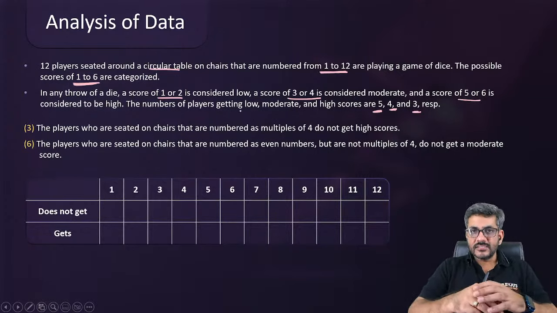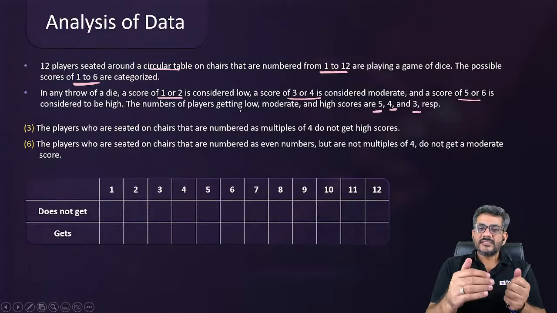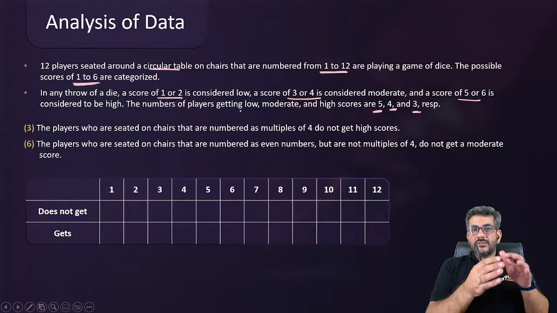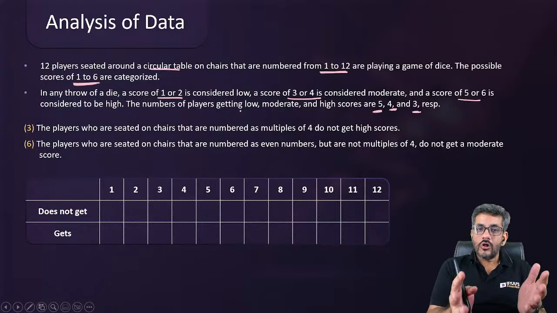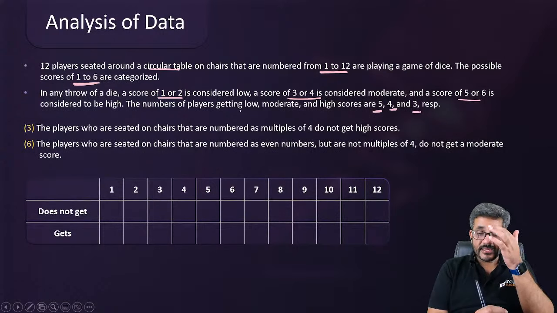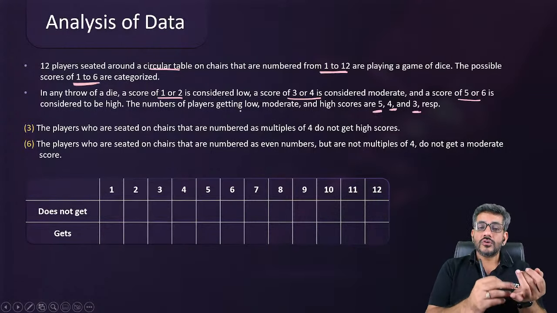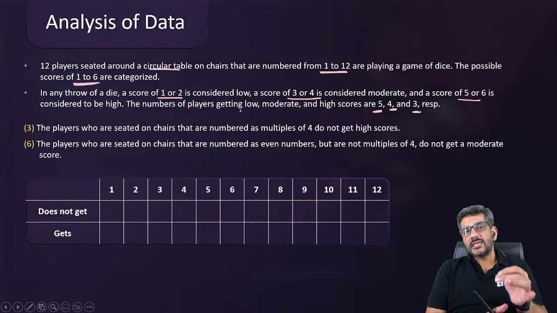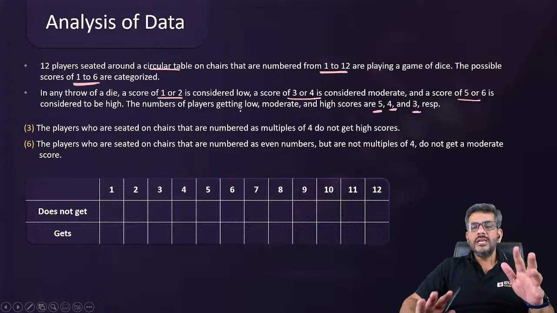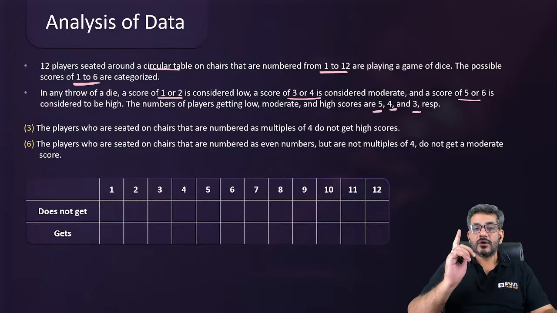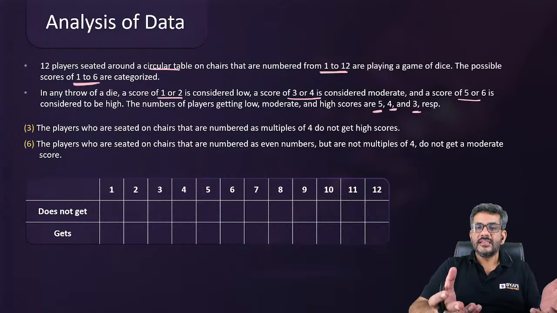If you look at all the informations, they are sitting on a circular table, but that is actually useless. Nowhere does the question say this guy is sitting to the right of this person or to the left of this person, or 3 places to the right, 3 places to the left, or middle of the two people. That is not mentioned. All the data just talks about one thing: that this person is at this seat, and that person is having a low score or a moderate score or a high score. And seat numbers are important, whether they are odd, even, perfect square, perfect cube, multiples of 4. Only the data is about that. Now, that was a very important point. I don't know how many of you actually figured that out, that making a circle was not needed in this set.